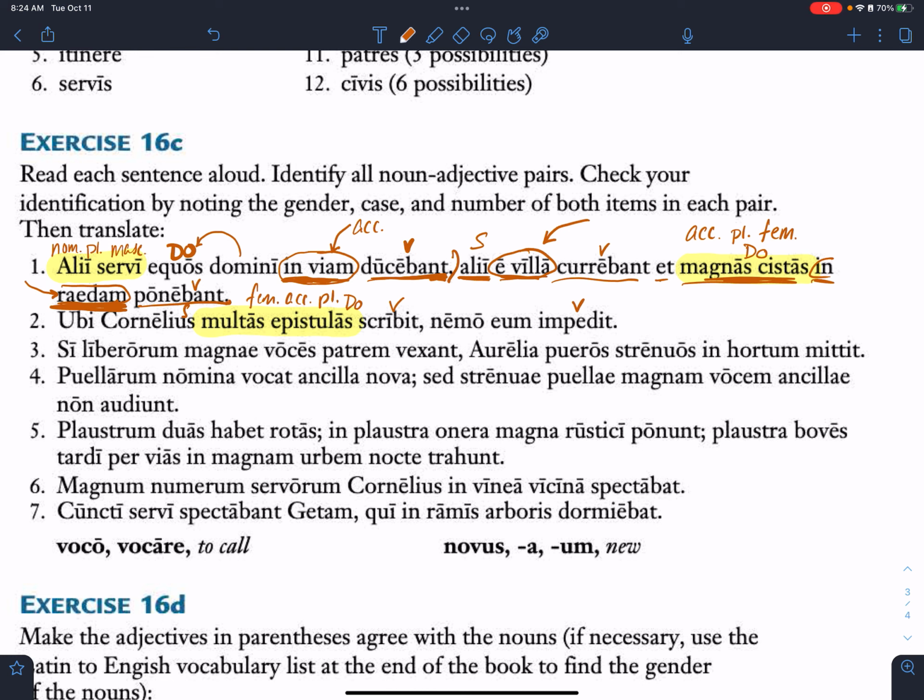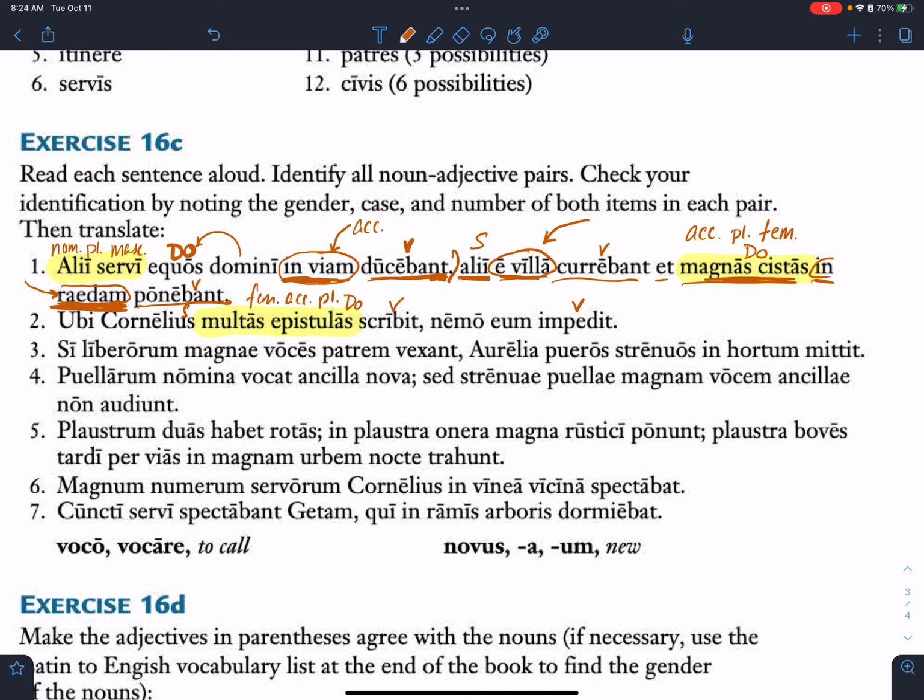Look at the punctuation to help you. Is it a question? No. So which one would make more sense? When. So when Cornelius scribit multas epistulas, when he what? Writes. How many? Many letters. When he writes many letters, nemo impedit eum.